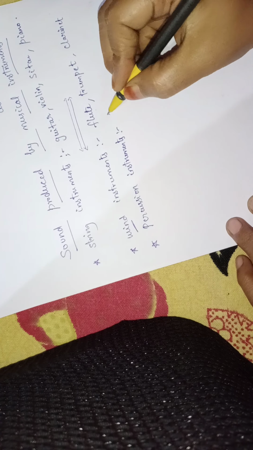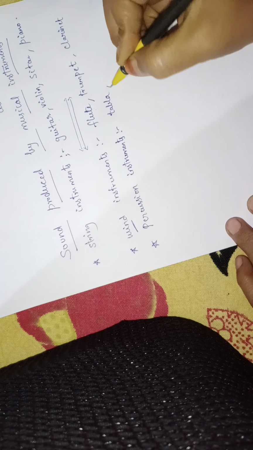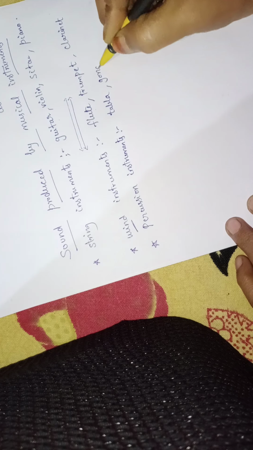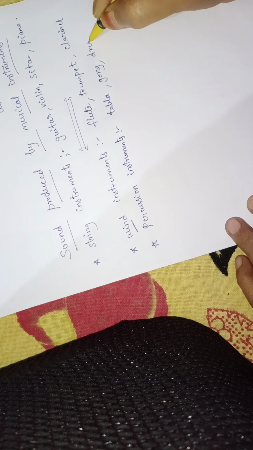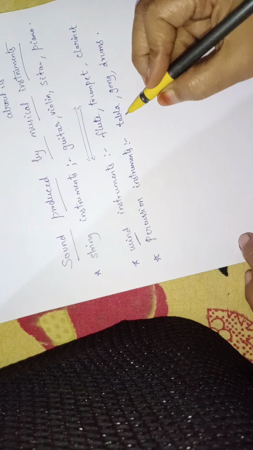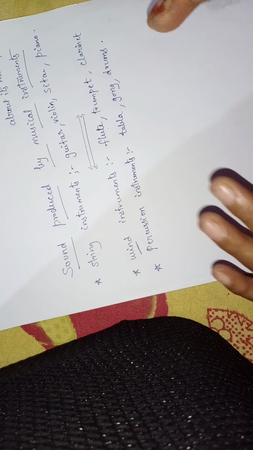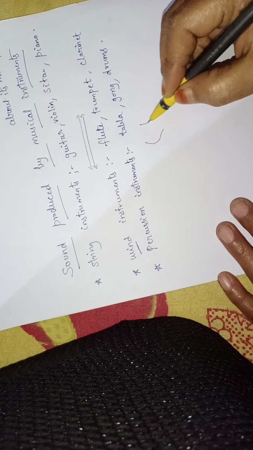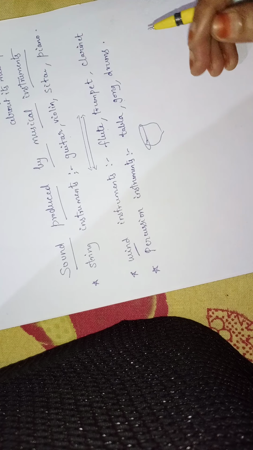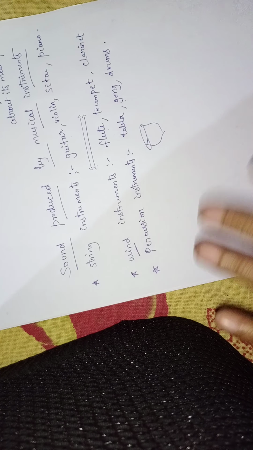Examples for percussion instruments are tabla, gong, drums. These instruments produce sound by vibrations of a stretched membrane. If you see this tabla, they will beat here on the upper side with their hands.